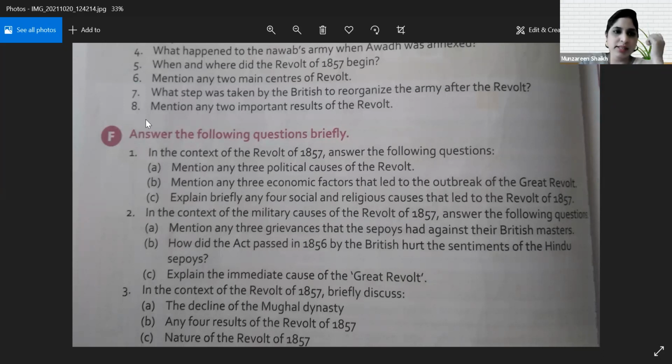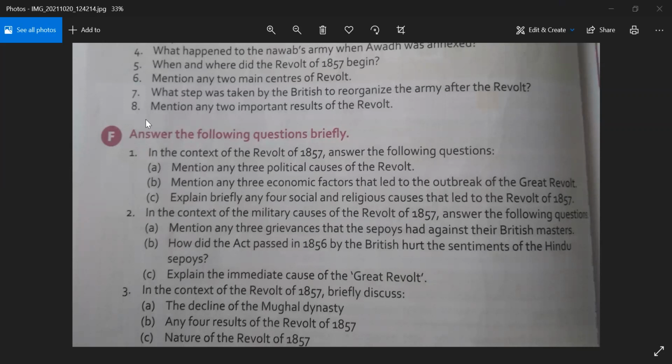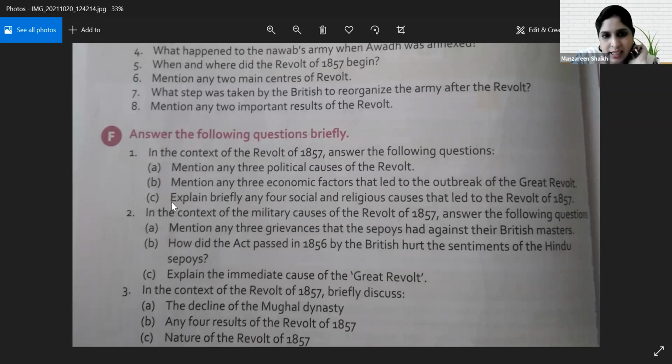So I hope everybody got the answer, but now I would just like to add one thing. You have the entire paragraph given in your textbook, right? So now you have to select what things you are going to pick and write down in your answer, which is directly related to the question. They are just asking you economic factors, only include economic factors. Don't give extra information. Stick to the question. That's what I meant to say. Got it, everyone? Yes, ma'am. Have you all understood question 2? Let's do question 3.